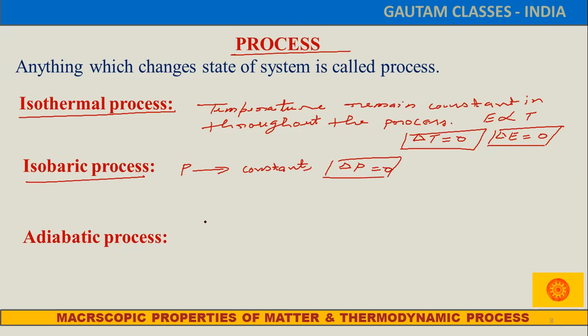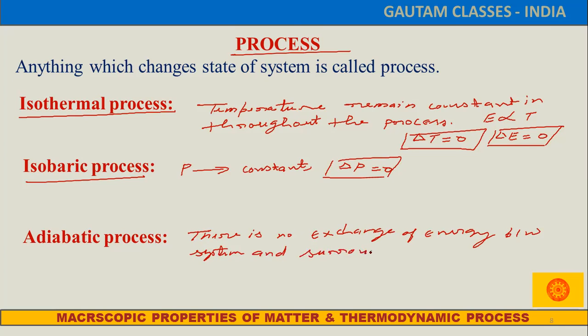What about the adiabatic process? In an adiabatic process there is no exchange of energy between system and surrounding.